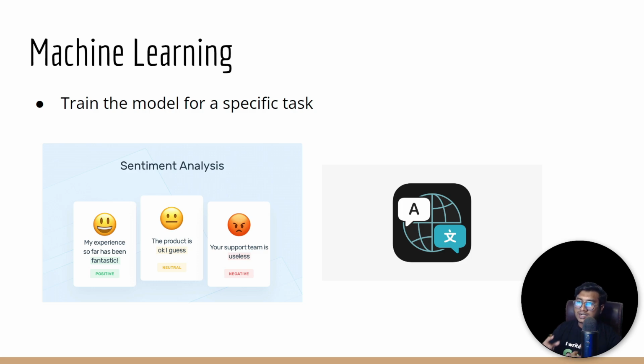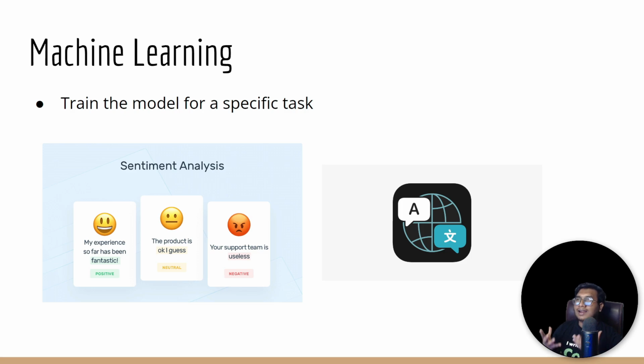So as you can see, the sentiment of this text is positive. Now let's say you give another input: "the product is okay, I guess." That's kind of a neutral sentiment. And there is another input you give, let's say "your support team is useless." So this is kind of a negative sentiment the user is expressing, right? So this model is only responsible for giving you this kind of sentiment analysis output, right?